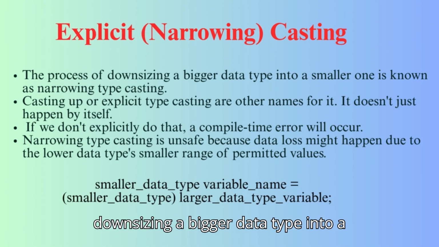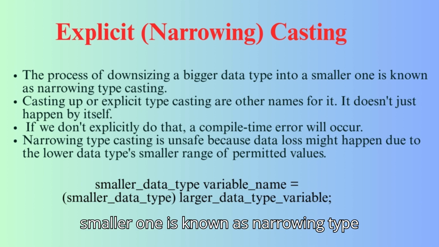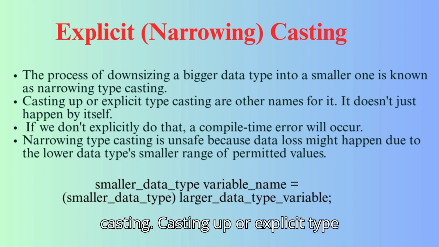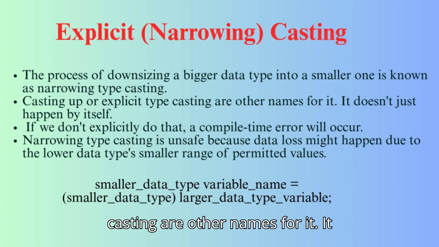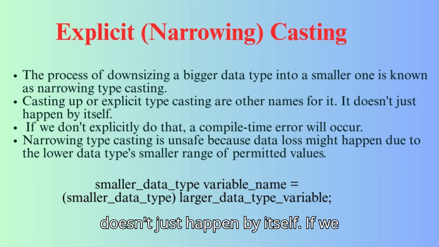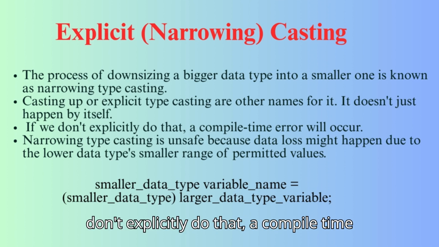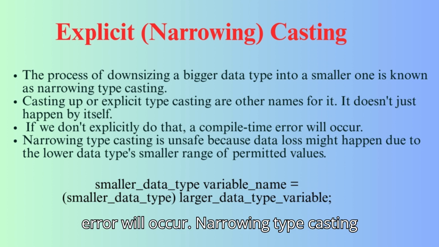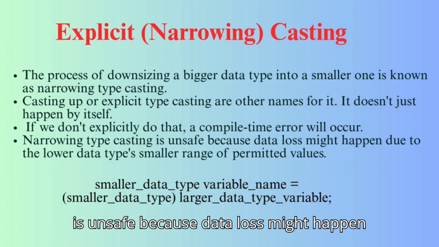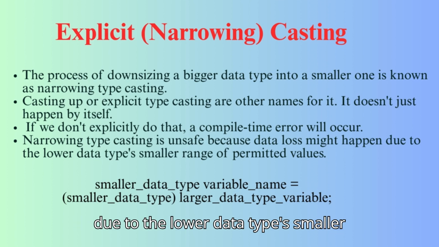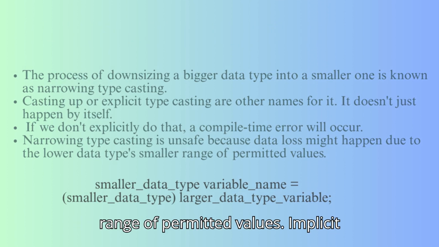Explicit, narrowing casting. The process of downsizing a bigger data type into a smaller one is known as narrowing typecasting. Casting up or explicit typecasting are other names for it. It doesn't just happen by itself. If we don't explicitly do that, a compile time error will occur. Narrowing typecasting is unsafe because data loss might happen due to the lower data type's smaller range of permitted values.